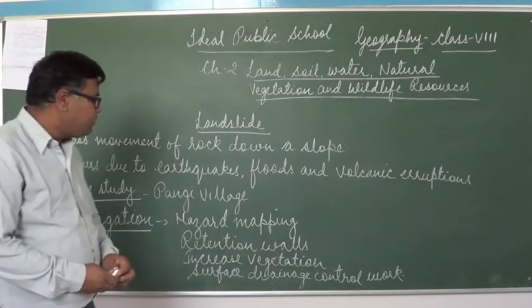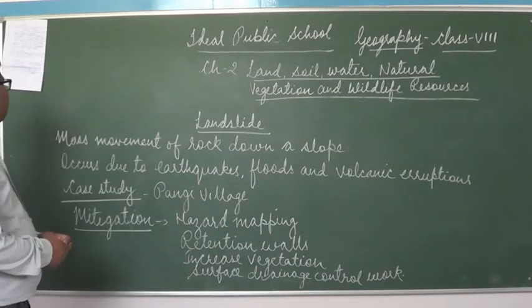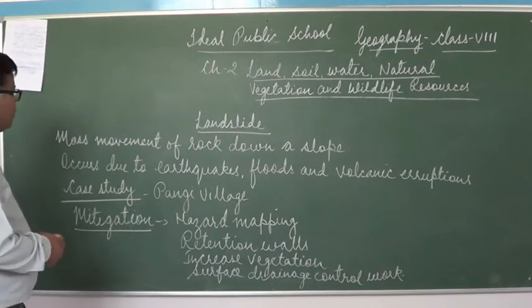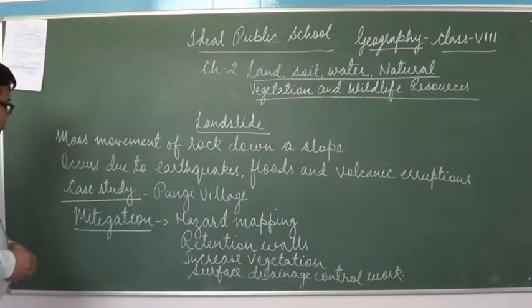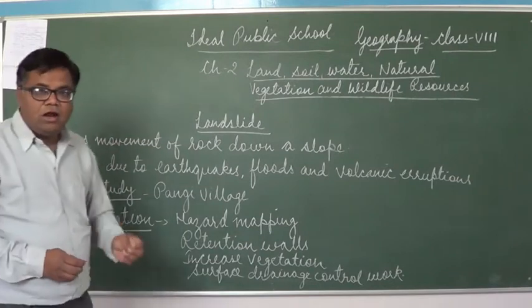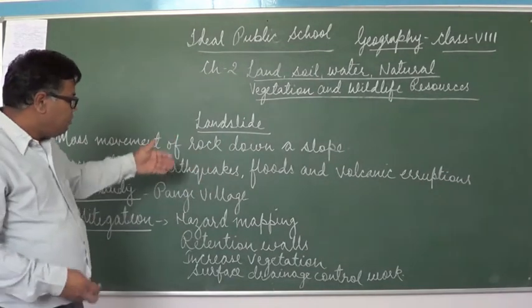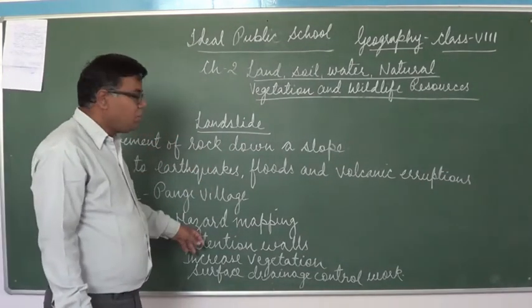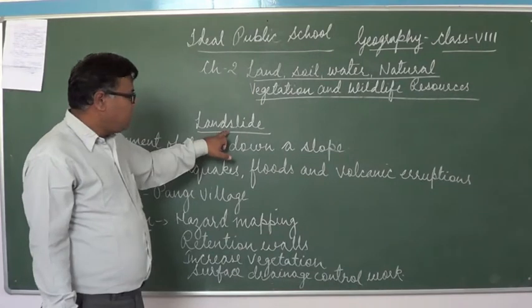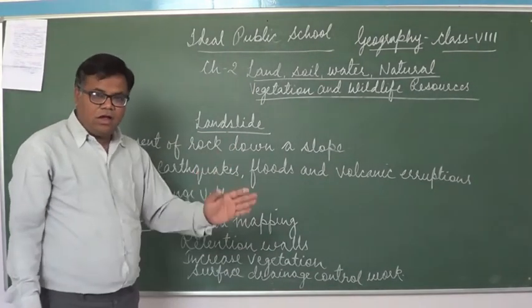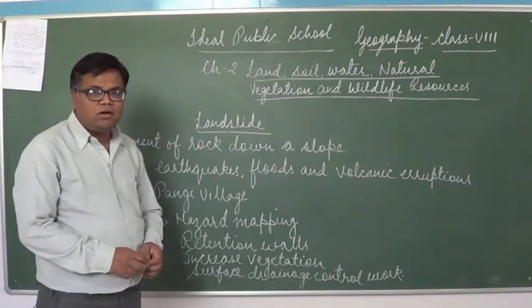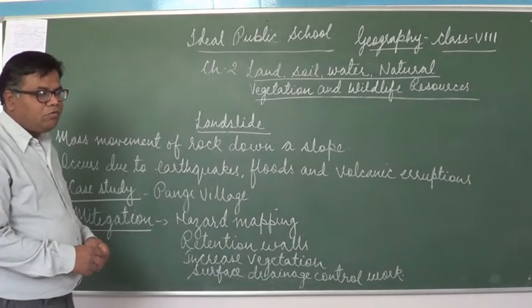The next one is surface drainage control wall. Now what is the purpose of this measure? It is to control the movement of landslide along with rainwater. This surface drainage control wall gives way to landslide along with the rainwater so that it may not damage humans' property.